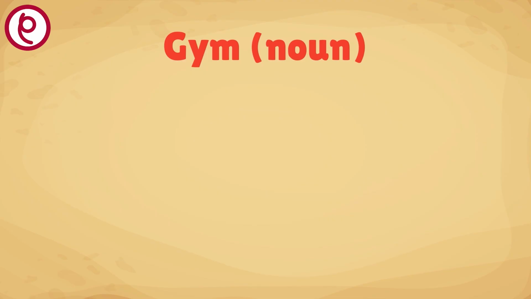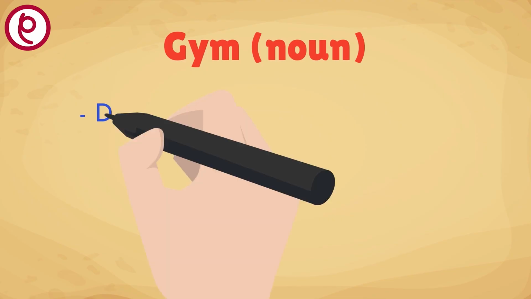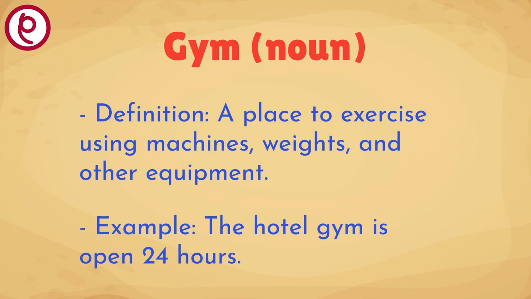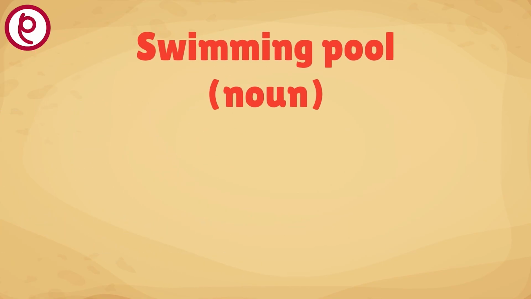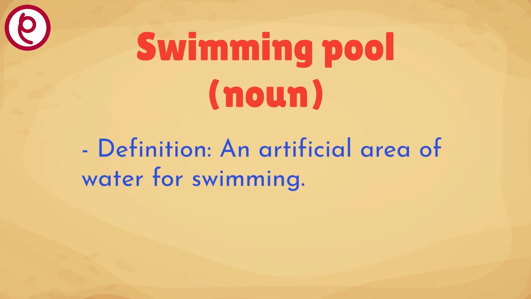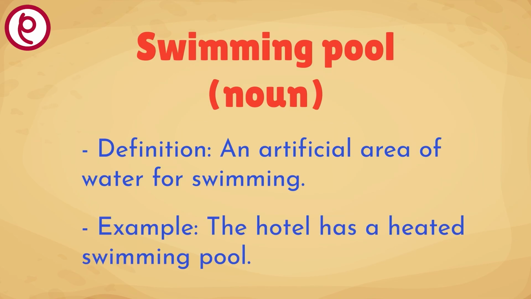Gym. Definition: a place to exercise using machines, weights, and other equipment. Example: the hotel gym is open 24 hours. Swimming pool. Definition: an artificial area of water for swimming. Example: the hotel has a heated swimming pool.